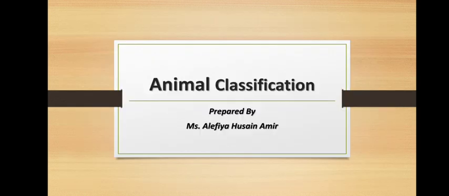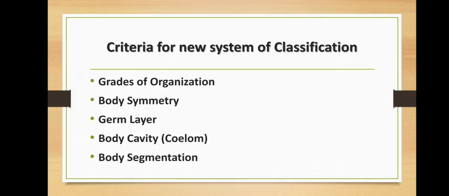So, in today's video, which is again a topic taken from animal classification, we are going to study about the criteria for new system of classification. At present, according to the five kingdom classification system of Robert Whittaker, all multicellular animals are included in kingdom Animalia.